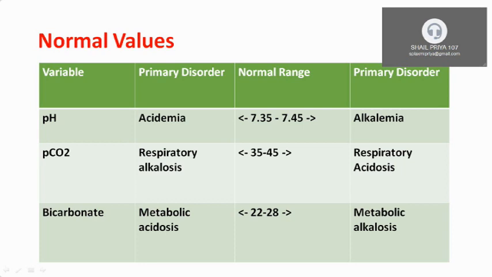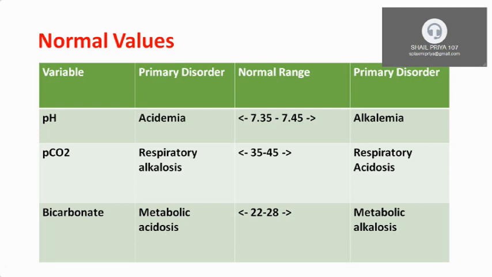PCO2 means partial pressure of CO2 in our blood. If it is less than 35, it will cause respiratory alkalosis. If it is more than 45, then it will cause respiratory acidosis. The normal range of bicarbonate is 22 to 28 millimole per liter.